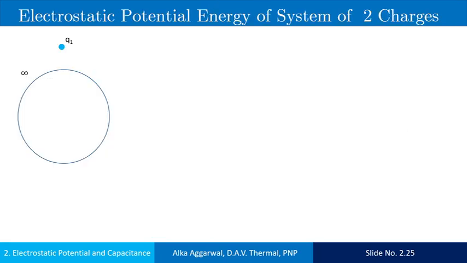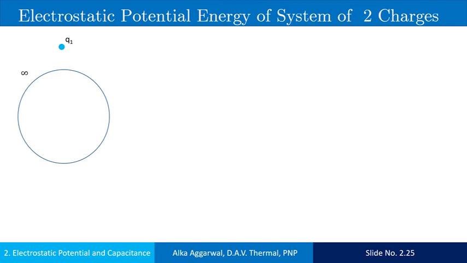Now, we use this expression or this definition for deriving the potential energy of the system. The potential energy of the system of point charges is the work required to assemble the system of charges by bringing them in electric field from an infinite distance. Here it is assumed that the charges were at rest when they were separated by an infinite distance.